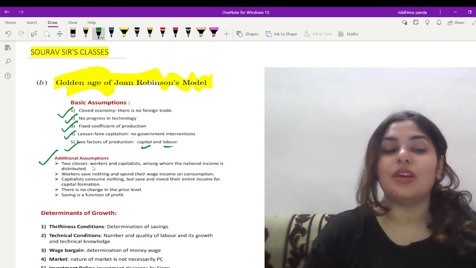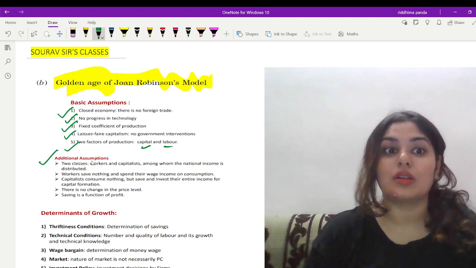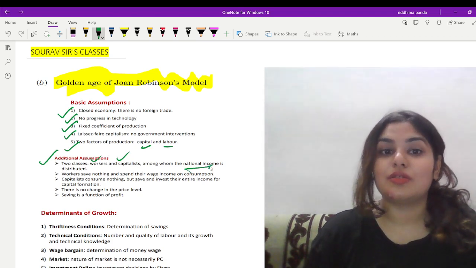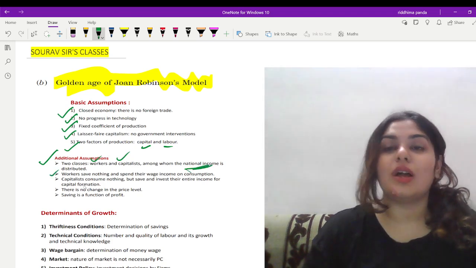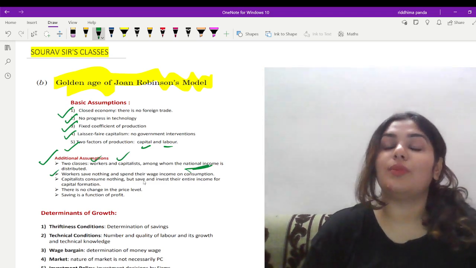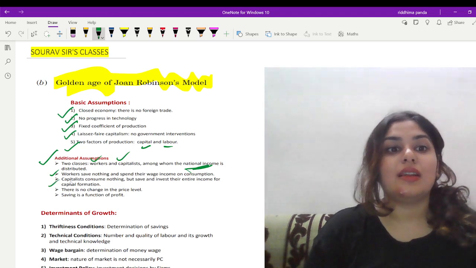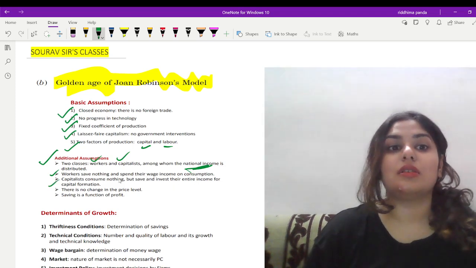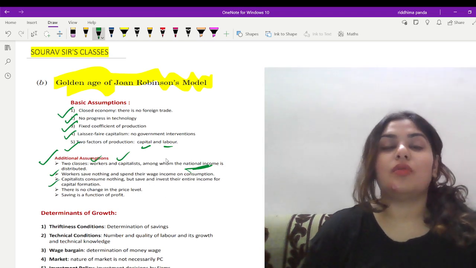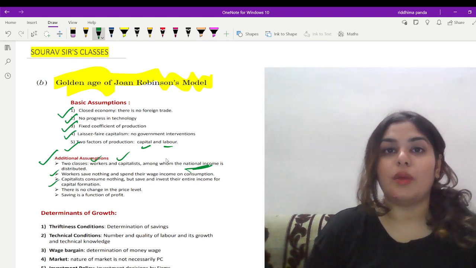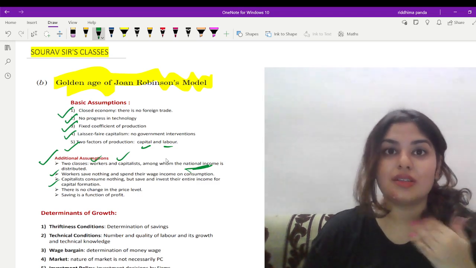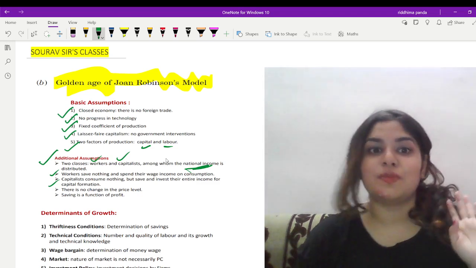Now what are the additional assumptions here? Number one is, here we have considered only two classes, that is the workers and the capitalists, among whom the national income is distributed, okay. Next assumption is workers save nothing, that is whatever their wages, they will completely spend it, right? And also capitalists consume nothing but save and invest their entire income, okay.